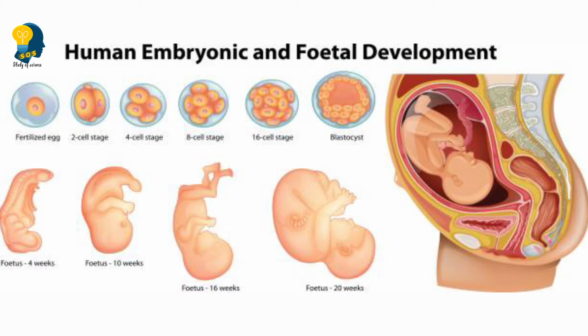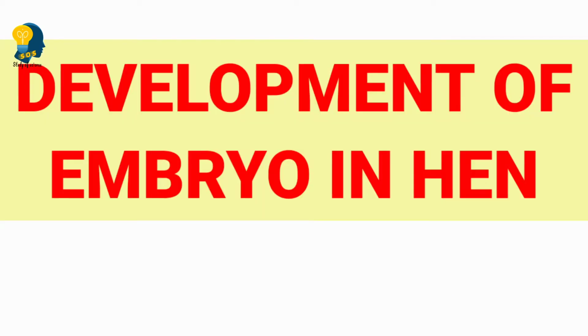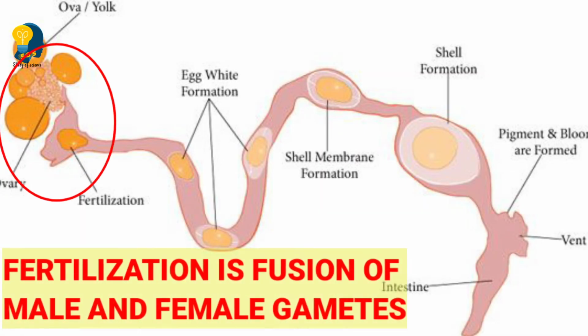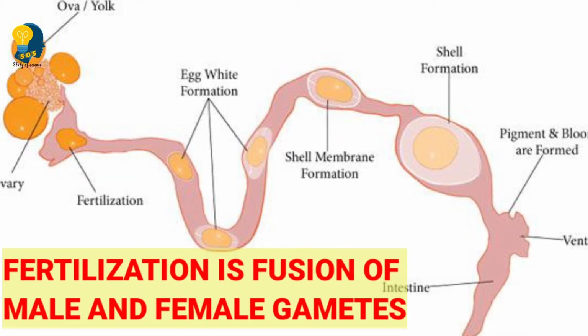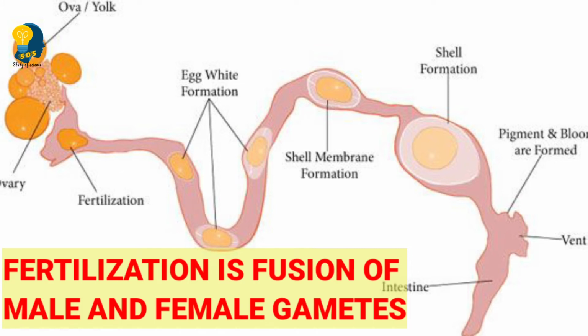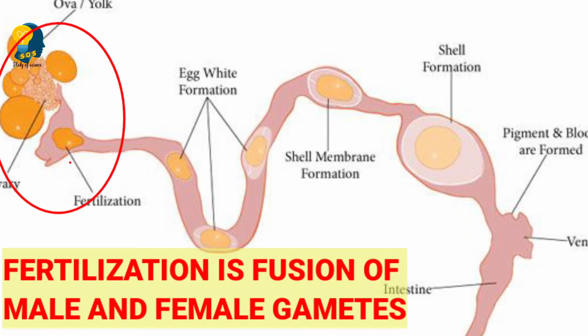Now let us understand how the development of the embryo takes place in hens. Do hens give birth to babies like humans? No, right? In hens, after the fertilization, the zygote will divide repeatedly and it travels down the oviduct. What is the oviduct also called? It is called the fallopian tube. Where is this fallopian tube? It is present in the females.